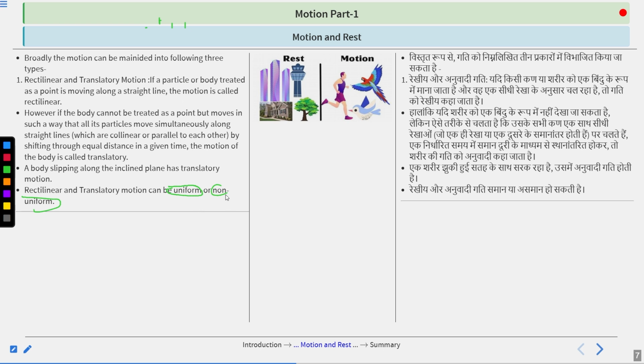On the contrary, if the amount of change in position and the time taken while changing the position are both different, then it will be a non-uniform motion. So far, you are only required to keep this in your mind, because as I have told you, we would look at this point in detail in the upcoming lectures. Till then, just know: with respect to the point of reference, if the change in position is the same in the same time, it is uniform motion. If the change in position and the time taken are different, then non-uniform.